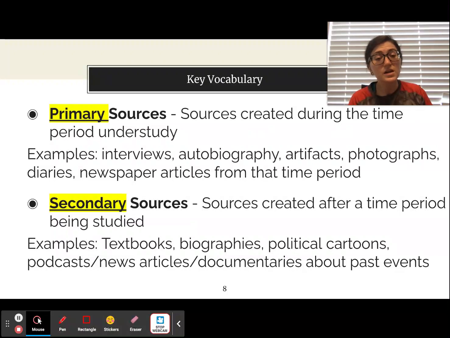So, some examples: a textbook, right? Textbooks are not created during that time period. Someone learned about it and then created information. Biographies are someone writing about someone else's life. Political cartoons, they are frequently posted during a certain time period, but it's someone else's interpretation of what's happening. Podcasts about something, a lot of news articles can fall under this.